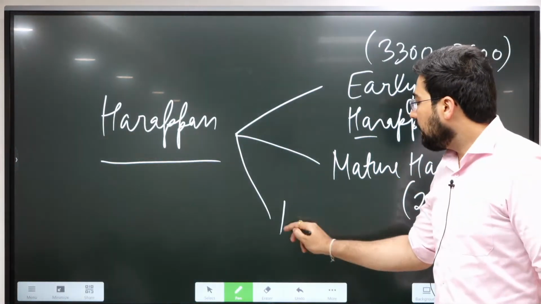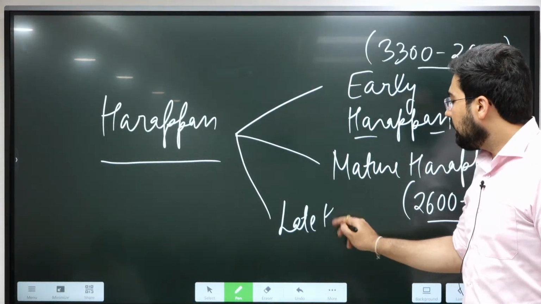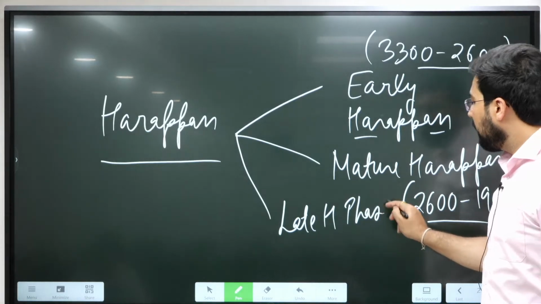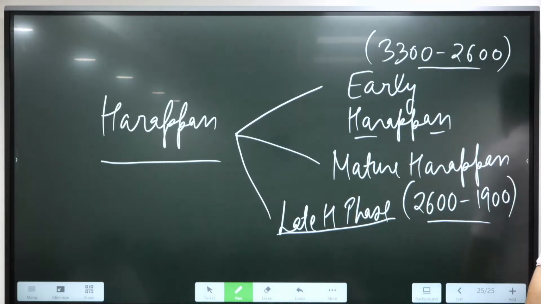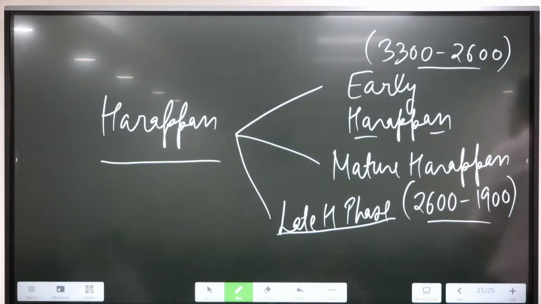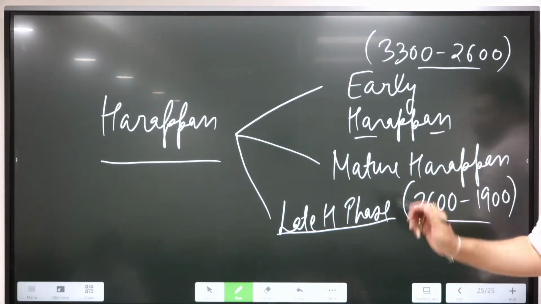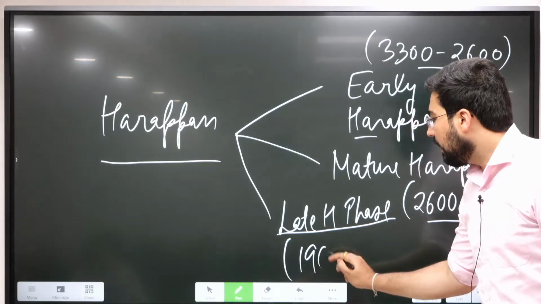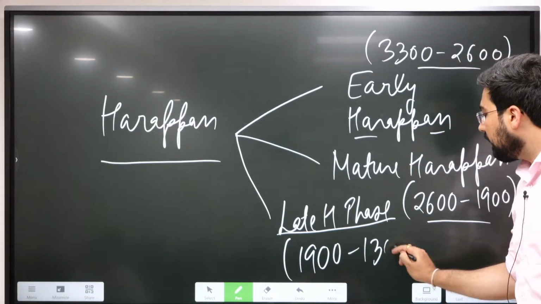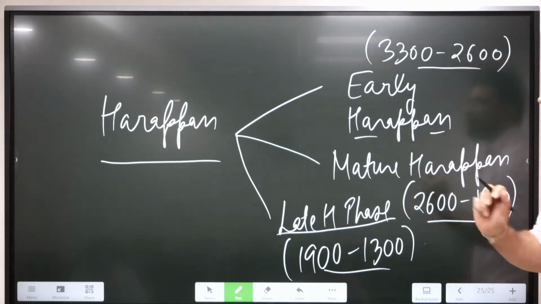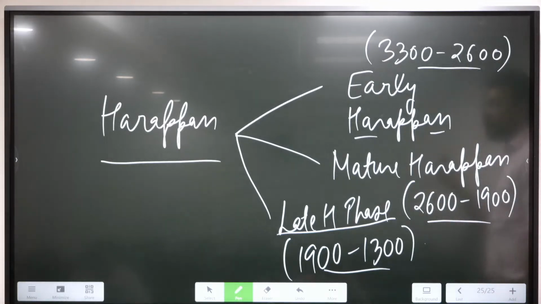Then comes the late Harappan phase. In this late Harappan phase, we see the downfall of the urban characteristics, script as well as urbanization. They went away. This was the late Harappan phase from 1900 till 1300 BC.